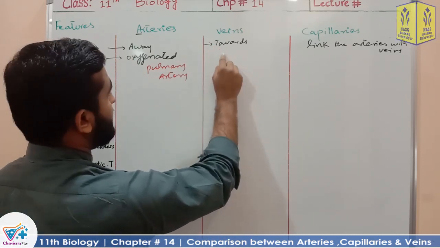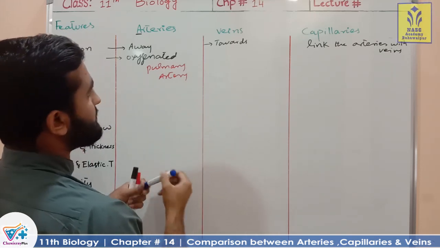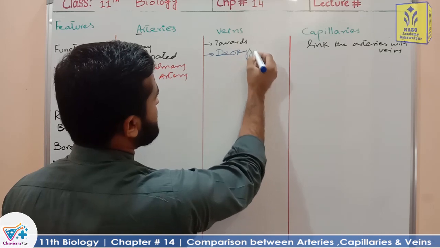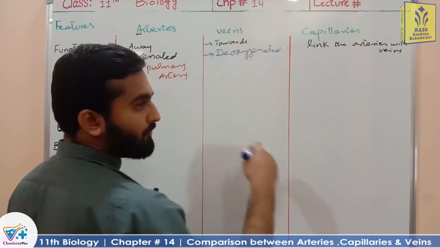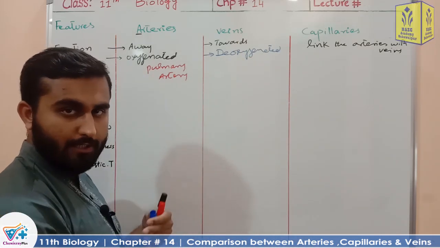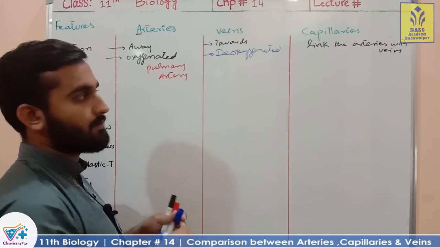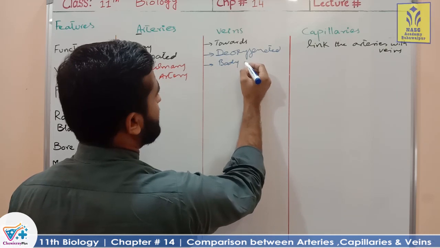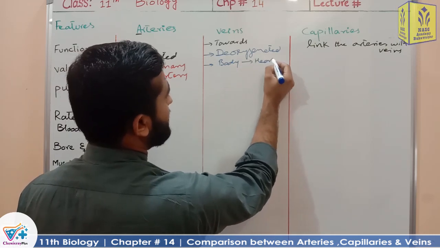Now, in veins, which type of blood? Deoxygenated blood moves back from body tissues towards the heart. From body to heart. Clear?